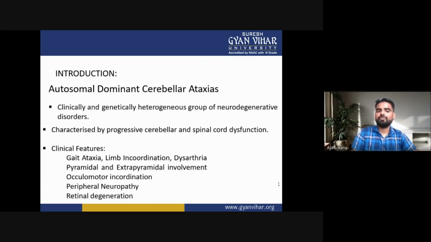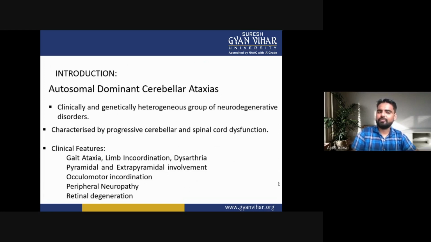Now the introduction of the autosomal dominant cerebellar ataxia. These are clinically and genetically heterogeneous groups of neurodegenerative disorders. They are mainly characterized by progressive cerebellar and spinal cord dysfunction.